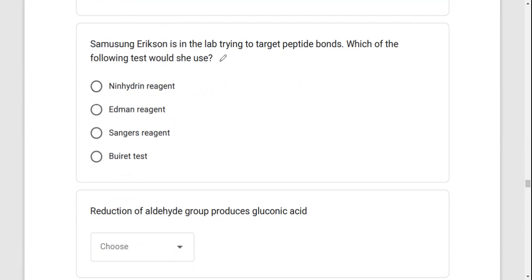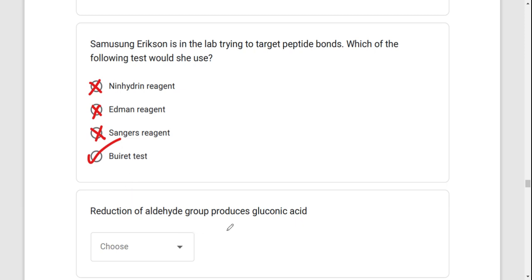Samsung Erickson is in the lab trying to target peptide bonds. Which of the following tests would she use? Ninhydrin reagent. This one does not target peptide bonds, just like the Edman reagent. These target the carbonyl and the amino groups. So also the Sanger's reagent doesn't target the peptide bonds. What targets peptide bonds is the biuret.